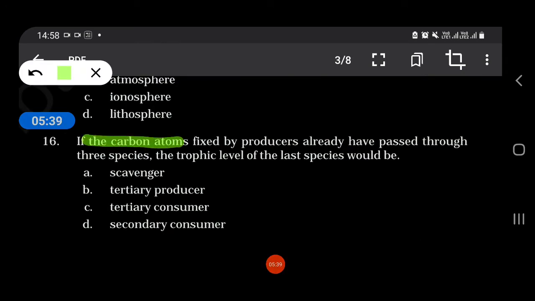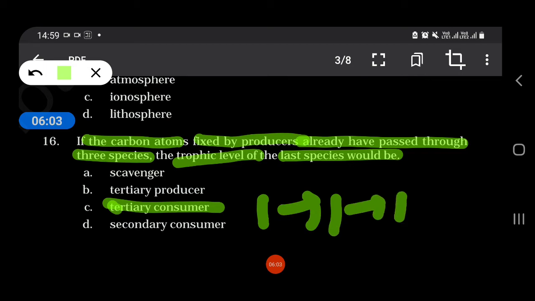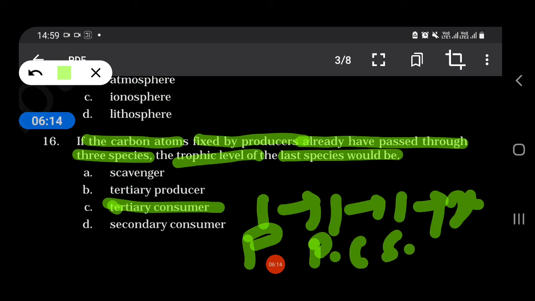If the carbon atom fixed by the producers has already passed through three species, the trophic level of the last species would be scavenger, tertiary producer, tertiary consumer, or secondary consumer. So our answer goes to tertiary consumer. How? If the carbon atom fixed by the producers has passed through three species, that is 1, 2, 3, the trophic level of the last species, that is X, is tertiary consumer. This is producer, then primary consumer, then secondary consumer, and this is tertiary consumer. Okay.